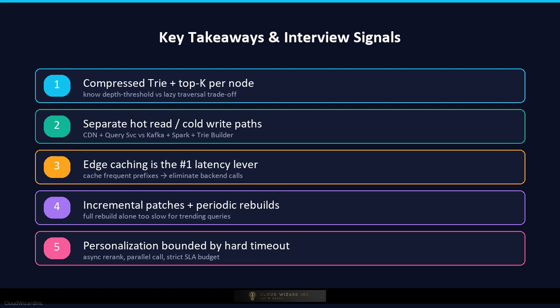If you walk through these 5 points clearly and discuss the trade-offs at each layer, you will signal strong senior-level design thinking. That's it for Typeahead and Autocomplete.